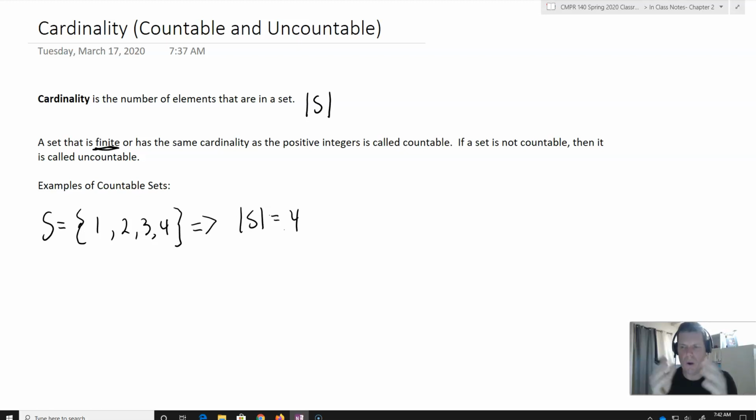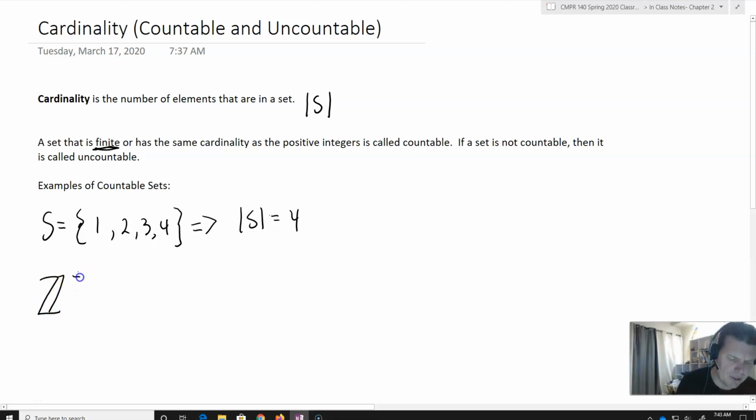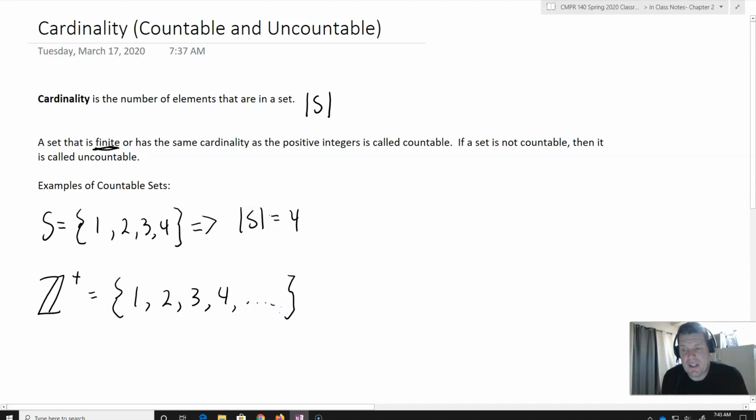What we say is that a set has the same cardinality as another set if it's in one-to-one correspondence. Like I said, we're not going to get too much into that, but it's helpful for us to understand what kind of sets are countable, the idea that I can actually count the elements. I may never stop counting, but I'll still be able to count them. For example, take the positive integers, the set 1, 2, 3, 4, and so on and so forth. That's infinite, but it's countable because I could just go in and count it.